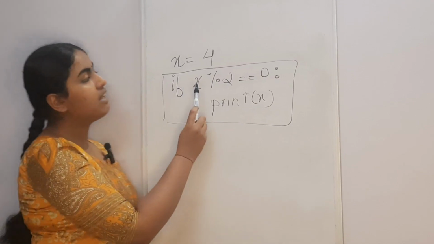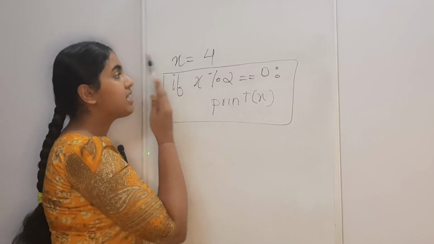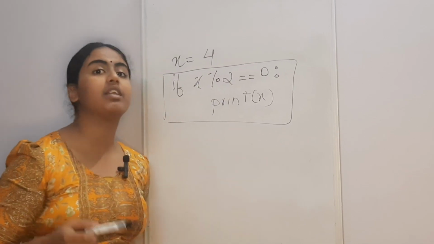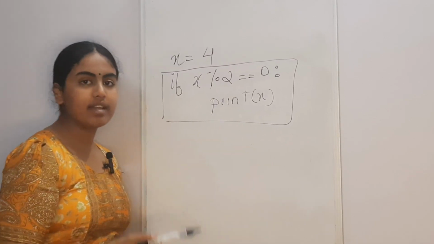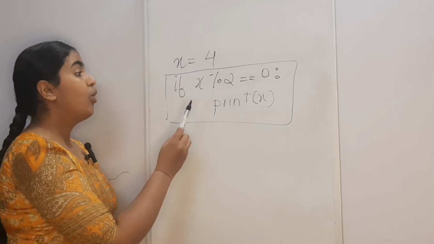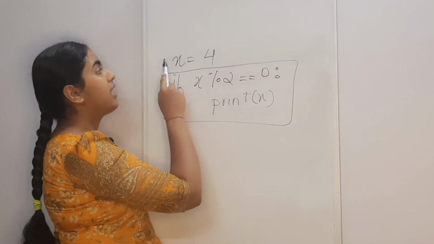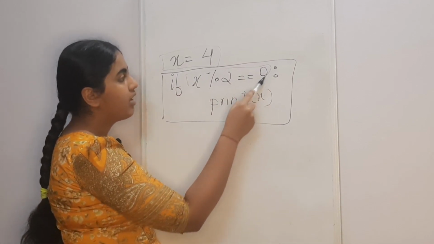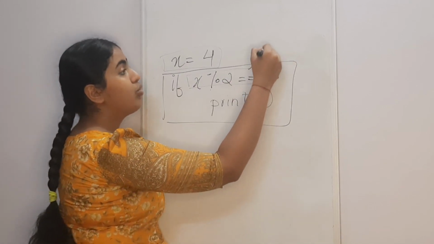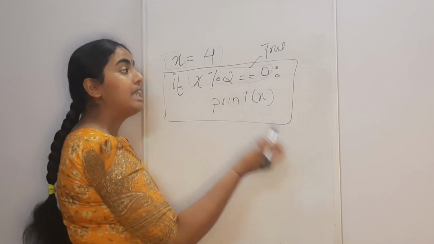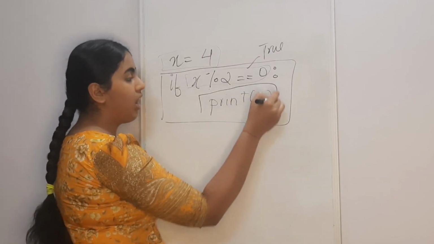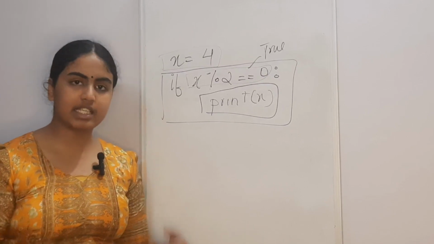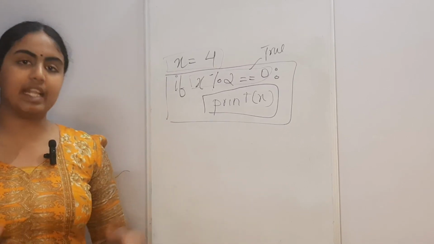So what we are checking over here is whether 4 mod 2, or 4 divided by 2, gives us a remainder of 0, then we'll print x, or else we will not print x. So if our condition proves to be true, then printing will occur, or else nothing would happen. It won't raise an error, but it won't do anything else.